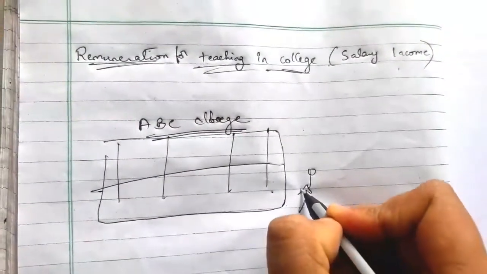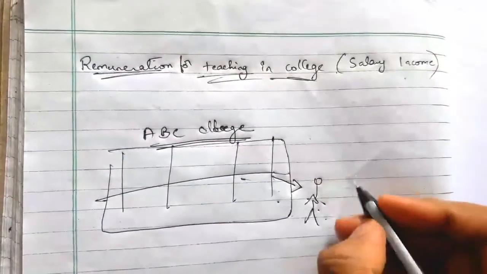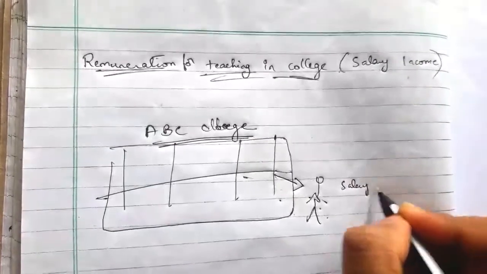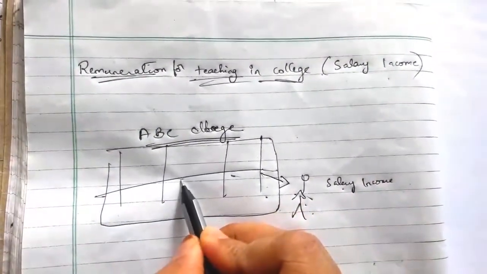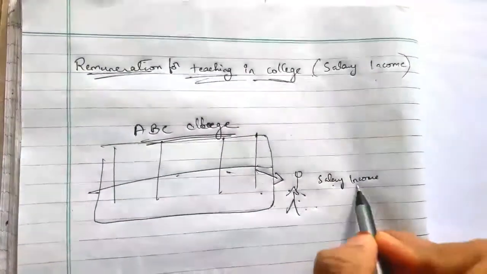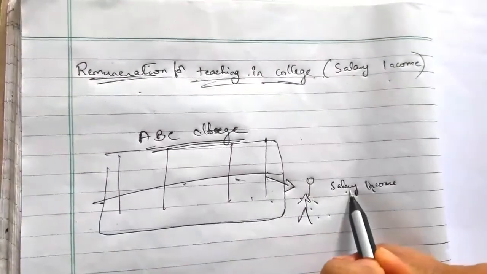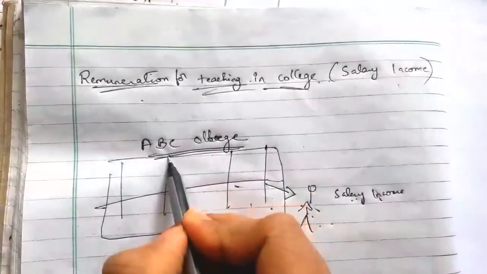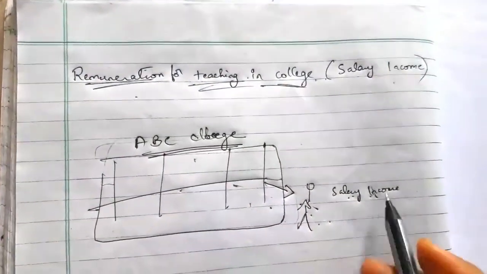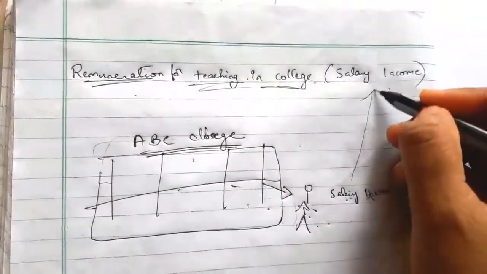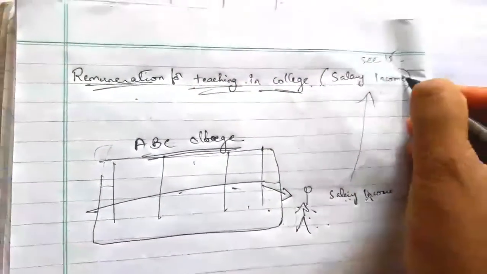So for teaching he will be receiving a remuneration, salary. He will be receiving a salary income monthly for teaching in this college. That is nothing but remuneration for teaching in the college. So here he is receiving salary from his employer, that is the college. That salary income is taxable under the head section 15, salary income.